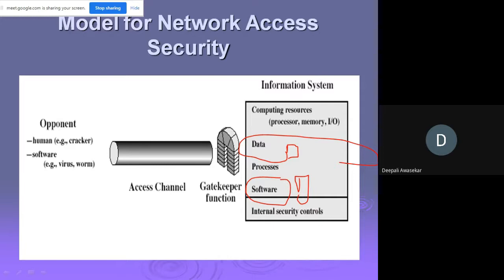Now, this is a gatekeeper function. This gatekeeper function can be anything. You can see that it is like a gatekeeper on our door. Now, what is the job of a gatekeeper who is standing at our college gate? What does he do? He checks the I-card of the students.